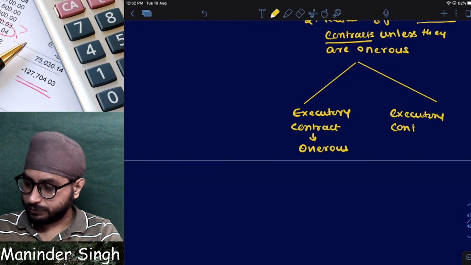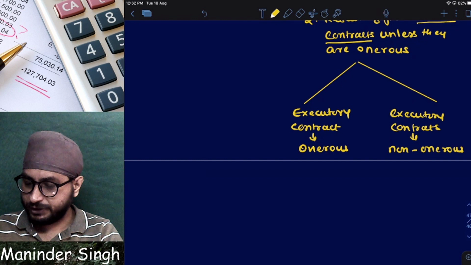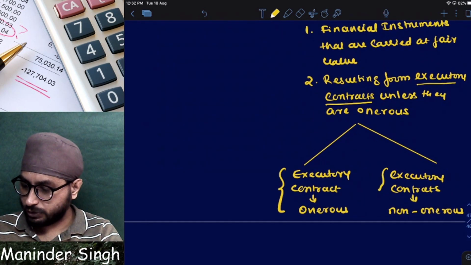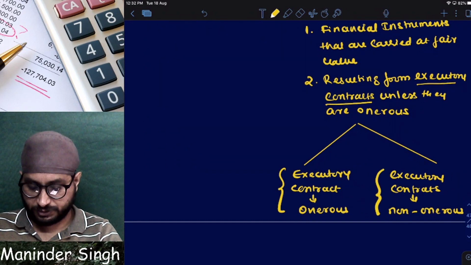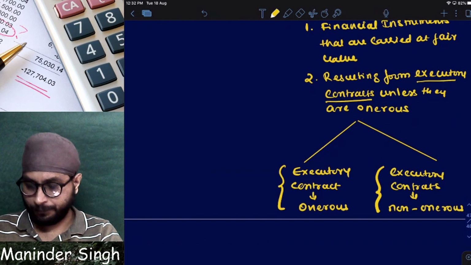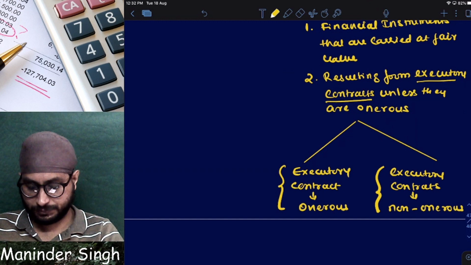Executory contracts not onerous. Clear? Now tell me, if an executory contract is onerous and if it is not onerous, what will happen? If an executory contract is onerous, will this standard apply or not? Read point number 2 and tell me.